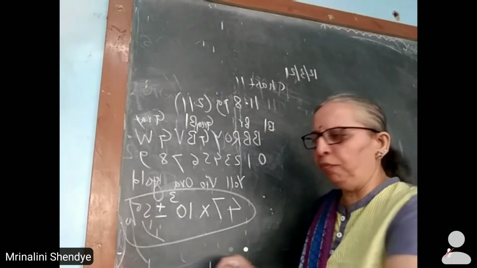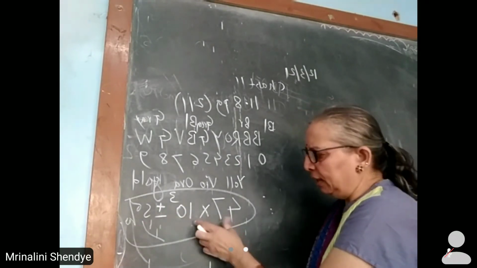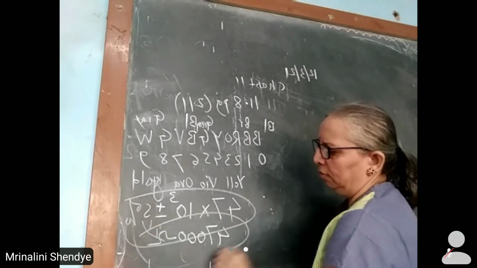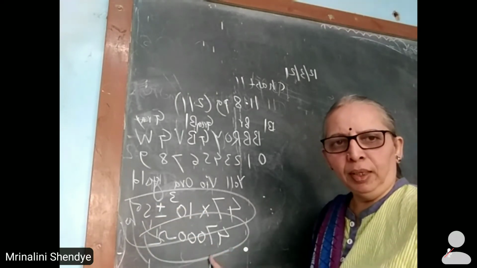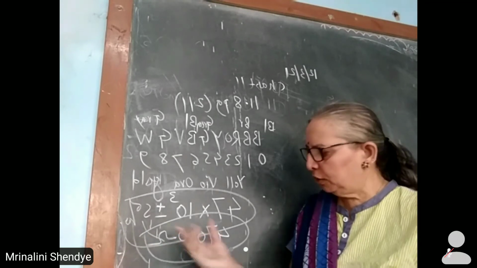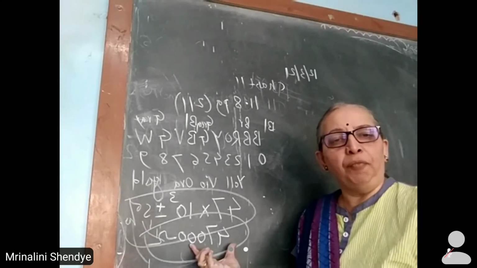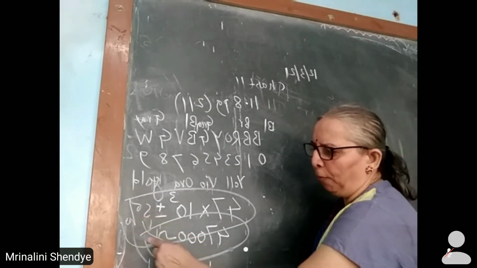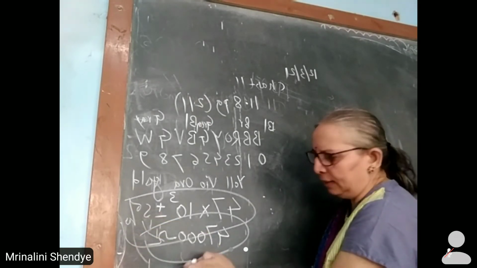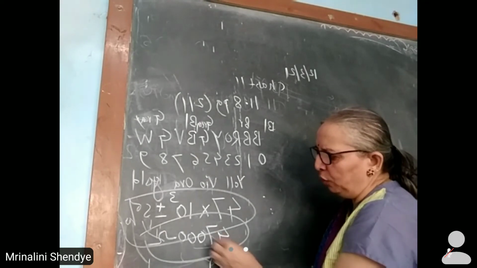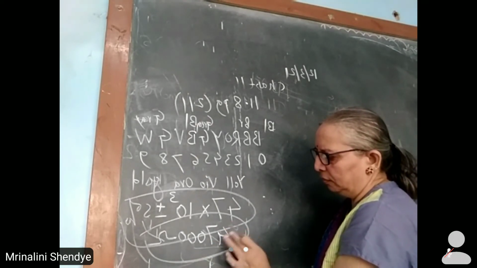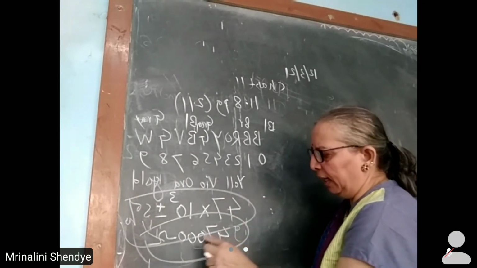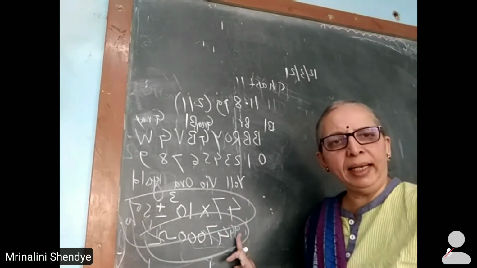Tolerance means for 5%, the same resistance, that is 47,000 ohm, is its value. Plus minus 5% means 5% of 47,000. So what is 5%? 5 upon 100. So this 2 will get cancelled. Left will be 5. 5 nines are 45 and left will be 2, 5 fours are. So you will get 94.